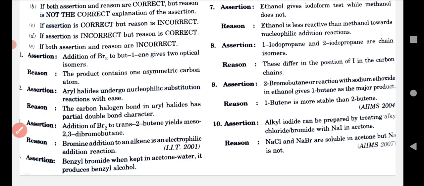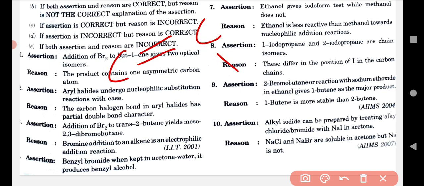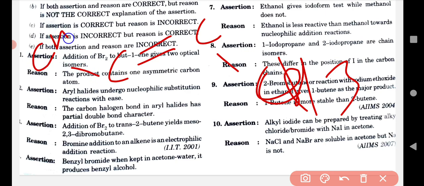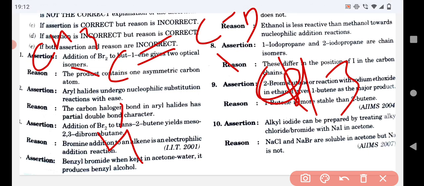Now we have to move on to the third one. Assertion: addition of Br2 to trans-but-2-ene. First of all, make the structure of trans-but-2-ene. This is CH3, this is also CH3, this is trans-but-2-ene.